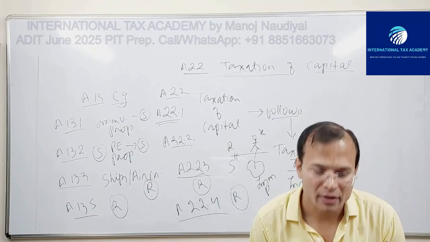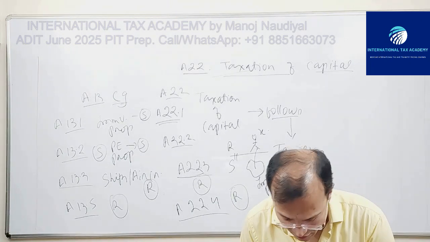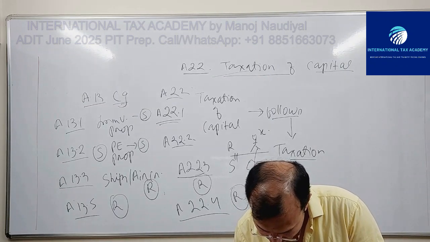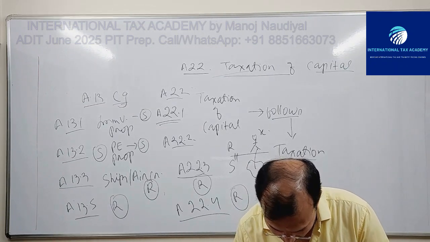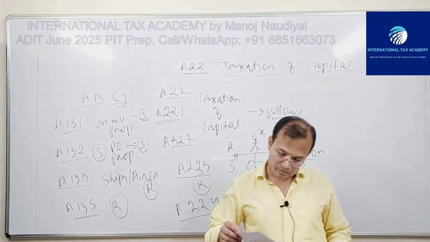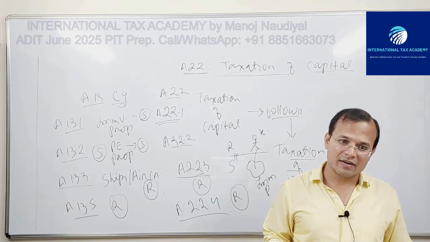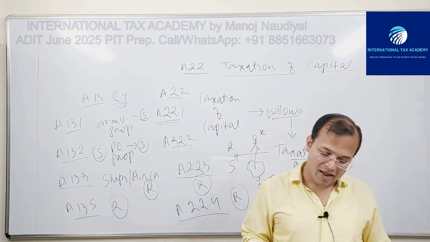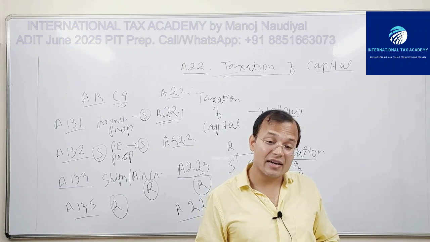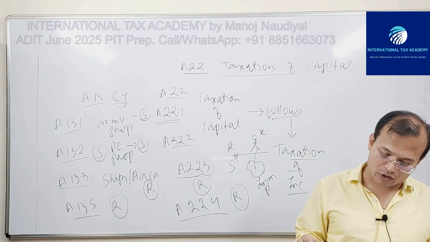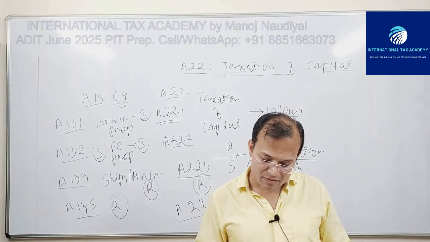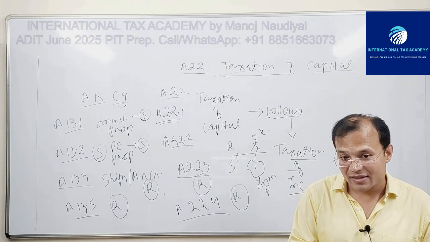If you want, you can just flip the page and come to page number 37. 13.1: Gains derived by a resident X of a contracting state R from the alienation of immovable property referred to in Article 6 and situated in the other contracting state S may be taxed in the other state S. Fine.